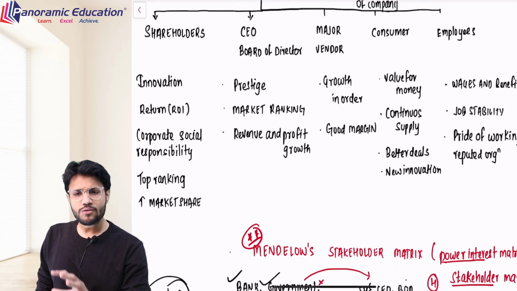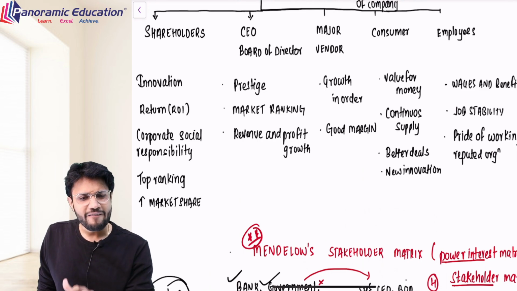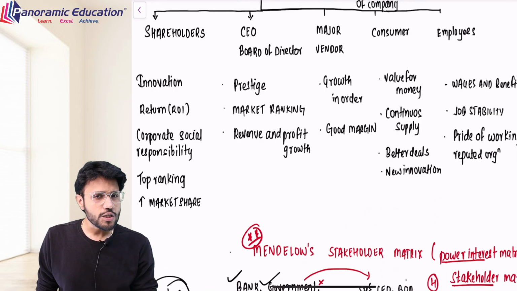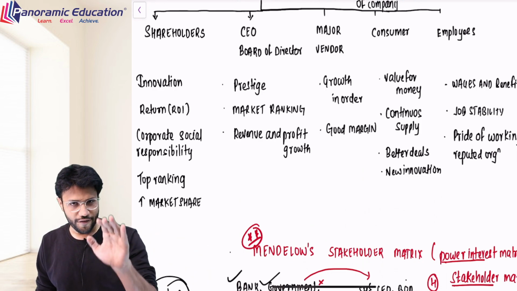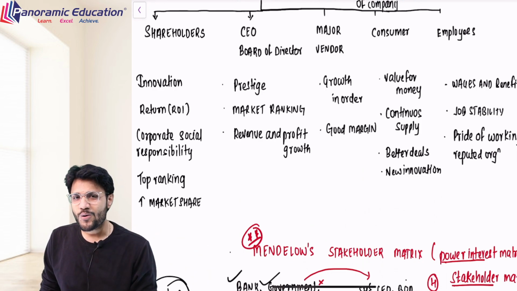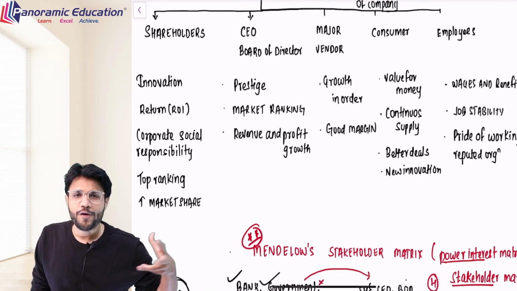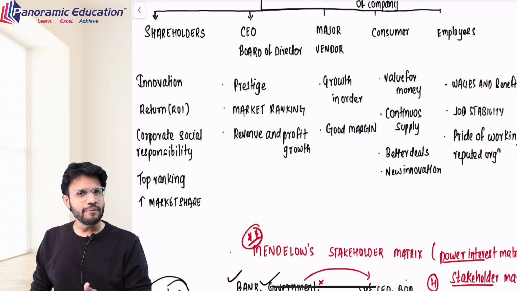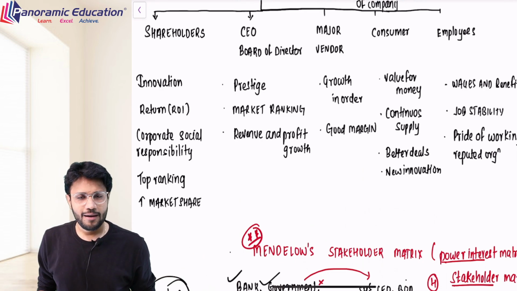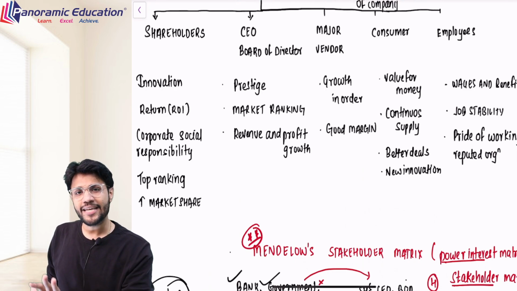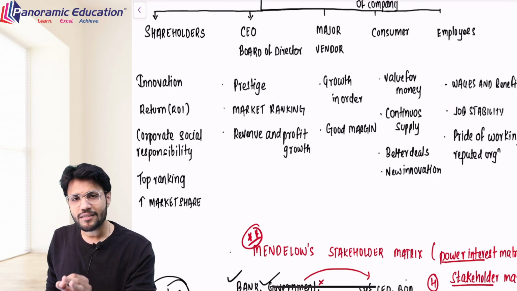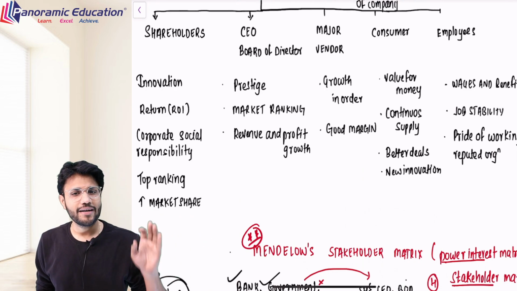But when I ask about the CEO, somewhere he will be in line with the things which are demanded by the shareholders, for a very simple reason. Well, the CEO or the board of directors are usually appointed by the shareholders only. So for them, the aims are in sync. But if I talk about the other three, their demands are absolutely contradictory with the first two.